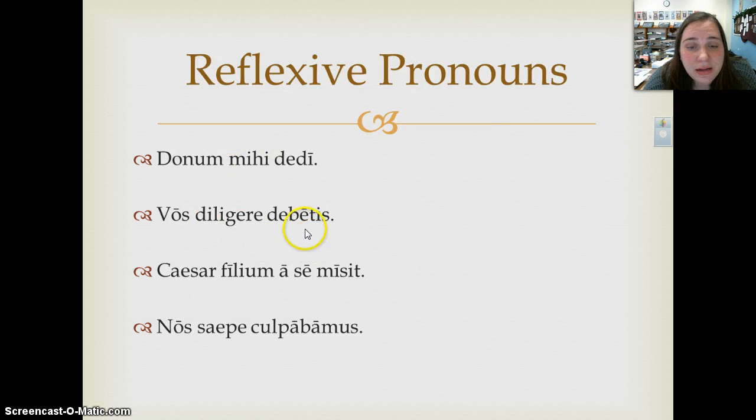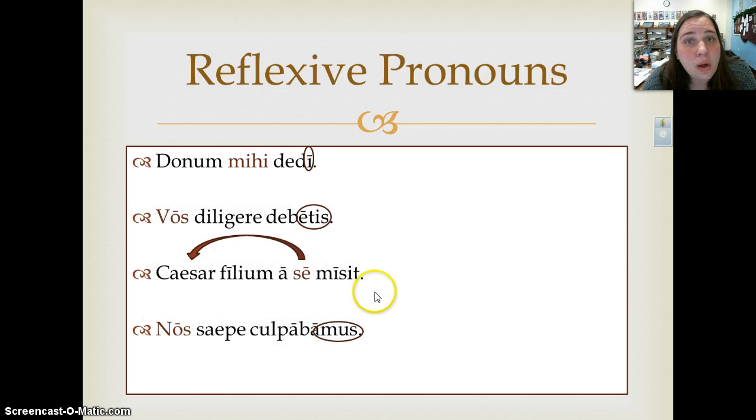Okay. So again, second example, our subject is you plural or y'all, which means if you want to use the reflexive pronoun, you have to use the second person plural. In the third example, we have a third person singular in our verb. We do have a nominative subject, Caesar, and so we're using the third person reflexive pronoun to refer back to Caesar. And in the fourth example, we have a first person plural verb, which means that our reflexive pronoun needs to be the first person plural.